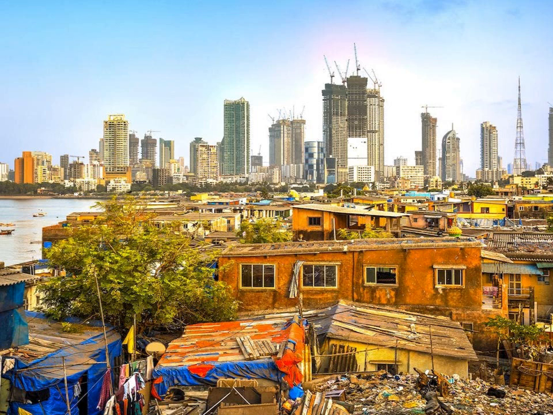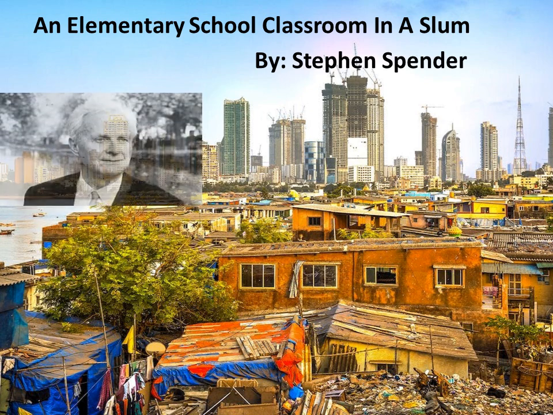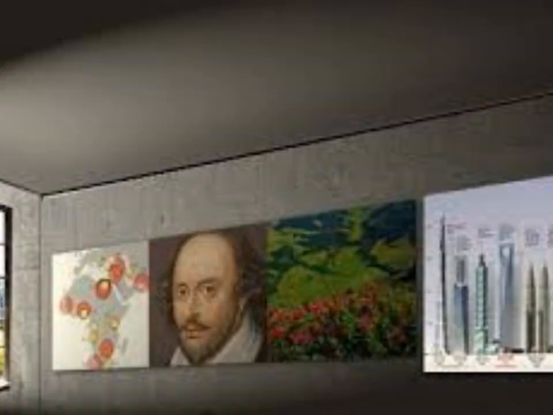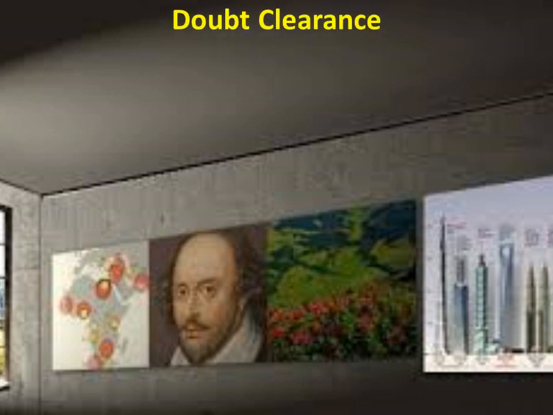Hello everyone. So in this module we are going to read the poem An Elementary School Classroom in a Slum. The first half of the poem was covered in the previous module. Now in this module we are going to cover the doubts or the queries that children sent me and the second half of the poem which was left yesterday. So children, now before moving on to the explanation part, I would like to address the queries which were sent to me.